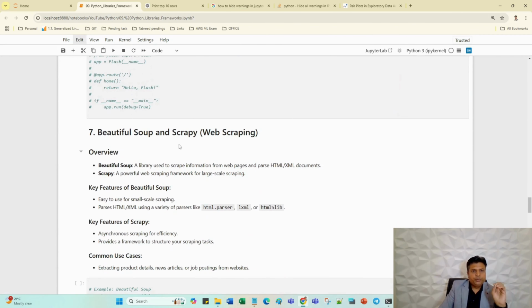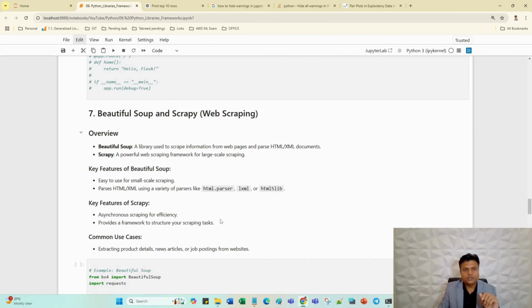Now let's move to Beautiful Soup and Scrapy. So this is nothing, this is just web scraping. Read these instructions, I'll explain to you. This is very important, guys. Nowadays, most organizations are using e-commerce websites to sell their products. But the problem is, let's suppose I'm selling a product at 10 rupees and somebody else is selling it at 11. So definitely the user will come to my website. I don't know how much is the profit in this one, but definitely users always compare the product. If they get the same brand at a cheaper price somewhere else, they will buy from there.